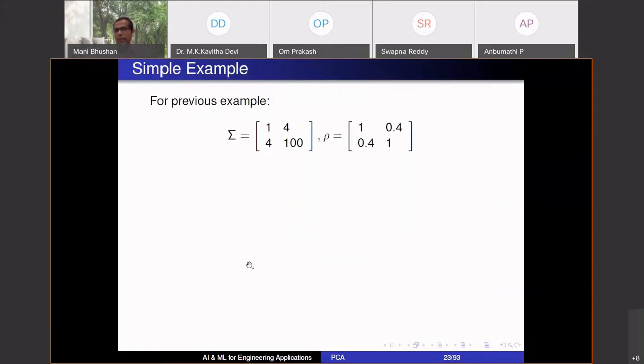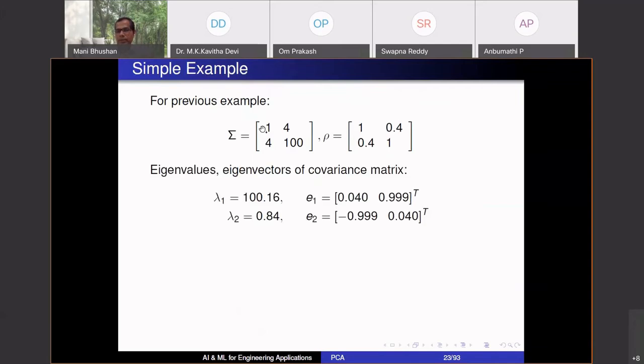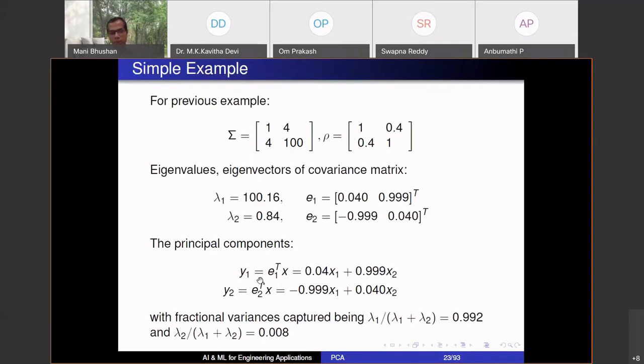So for this example, let's say I work with the covariance matrix. These were the eigenvalues and eigenvectors. This is what my principal component would be. So transformed sensor. So instead of working with x1 and x2, two-dimensional data, if you just want to work with one-dimensional data, you can work with y1. What is y1? 0.04 x1 plus 0.999 x2. Where did these numbers come from? The eigenvectors, the components of the eigenvectors.